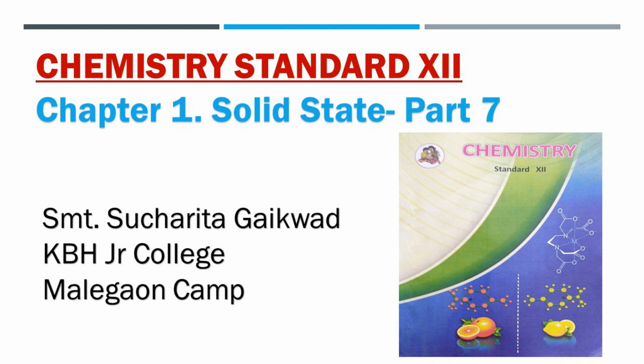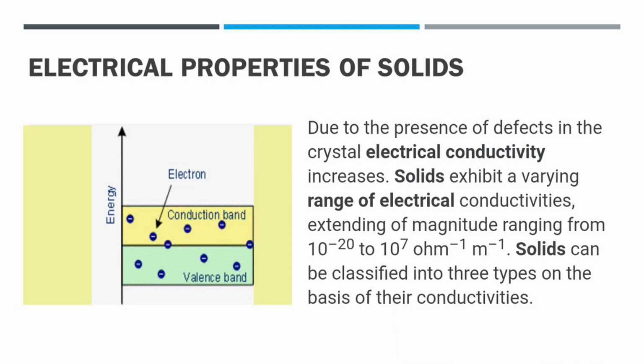Students, in the last lecture, we studied the second and third types of point defects, which are impurity defects and non-stoichiometric point defects. Today, we have to study electrical properties of solids and magnetic properties of solids. First, we discuss electrical properties of solids.